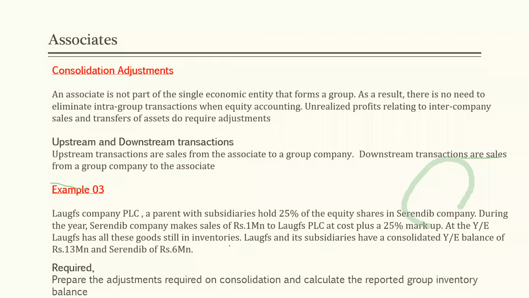It simply means we are not going to do line by line addition, so we do not need to set off any intercompany transactions or balances when it comes to investment in associates. But unrealized profits relating to intercompany sales and transfers of assets do require adjustments, right?